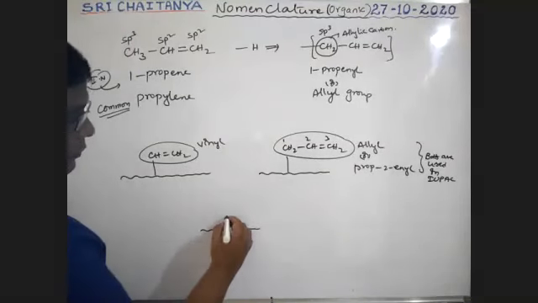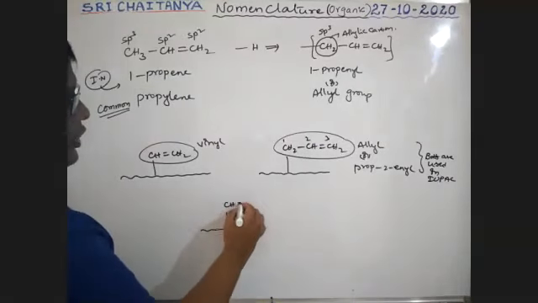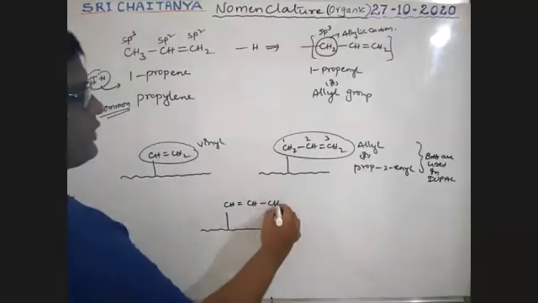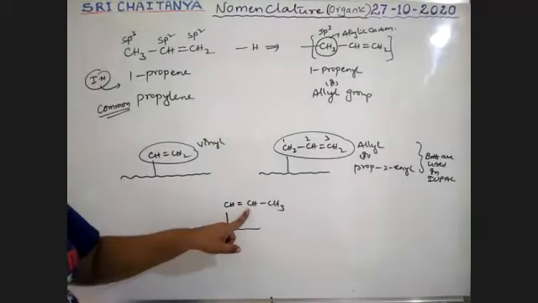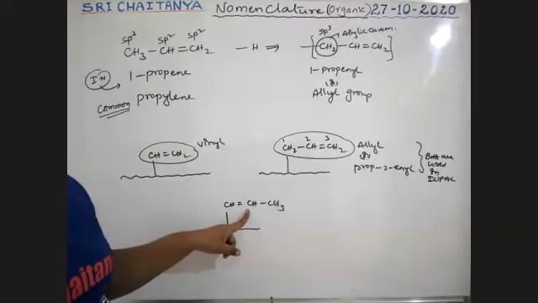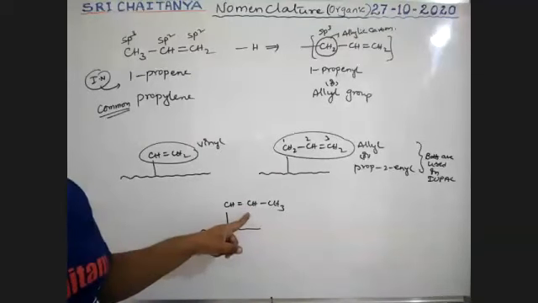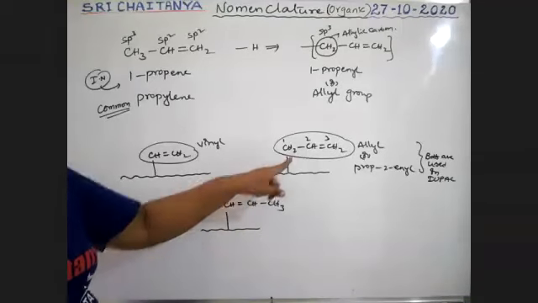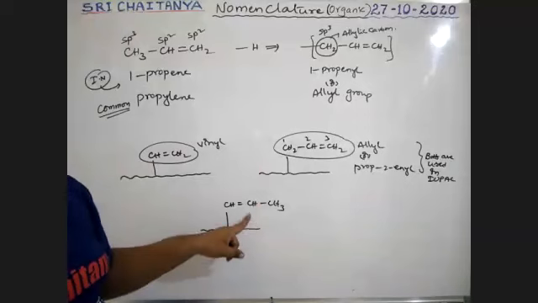For example, if this is the longest chain, and to this CH double bond CH, CH3 is attached. Is this an allylic group? Tell me, boys. No, only this is allylic: CH2 like this is allyl, but this is not possible.